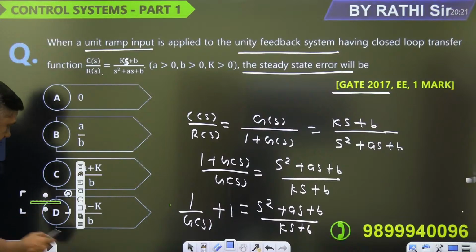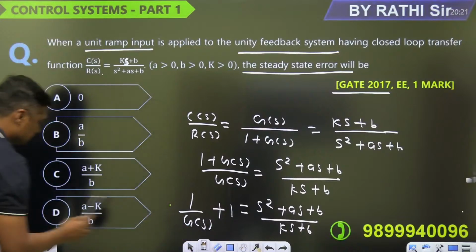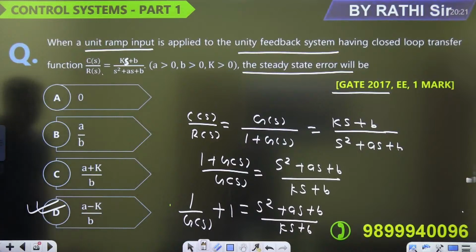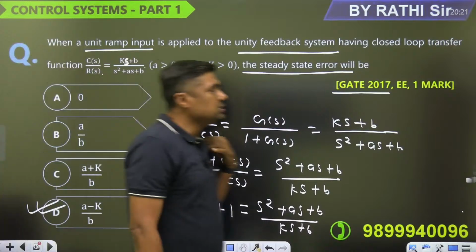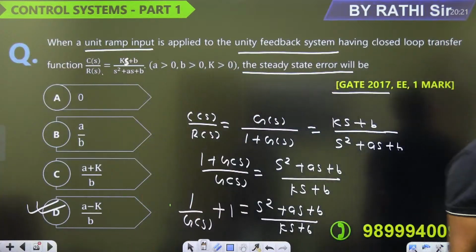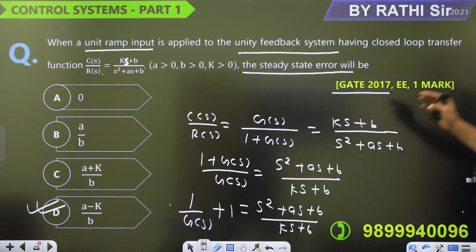D for Delhi. A minus K upon B. So in 2017 it is of 1 mark. It depends upon your speed, कैसे बना रहे हो आप GS बस निकालना है, and then you have to put the values here, okay? तो ये है वैल्यू.